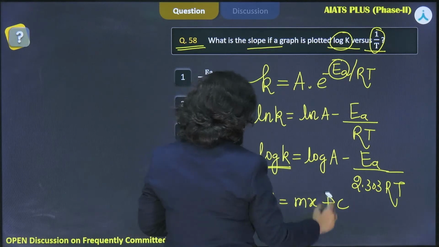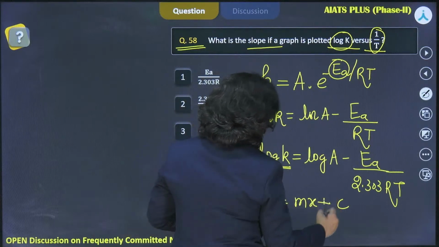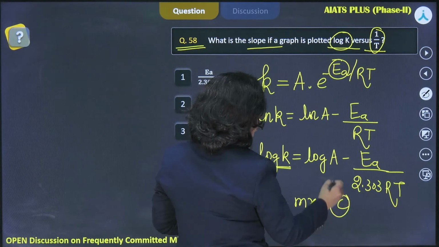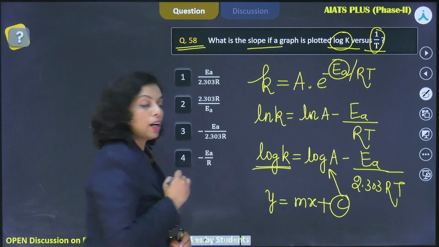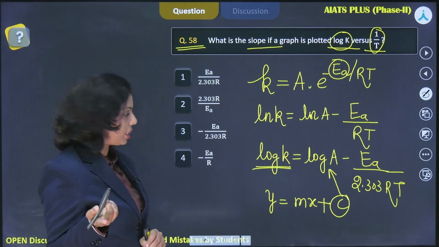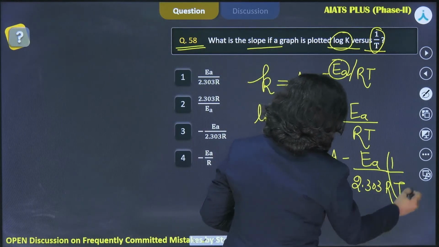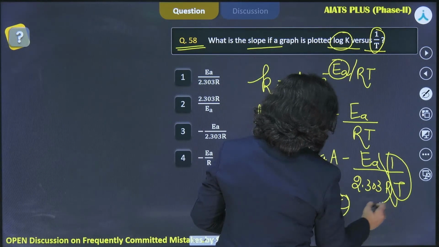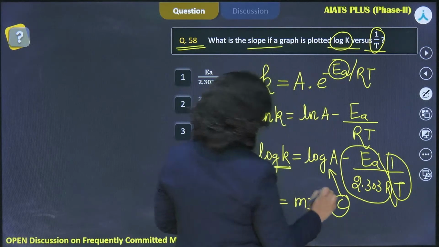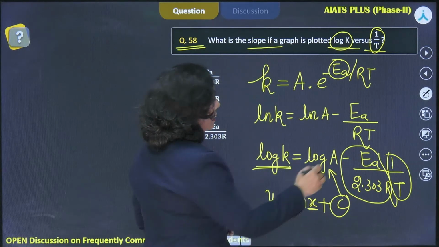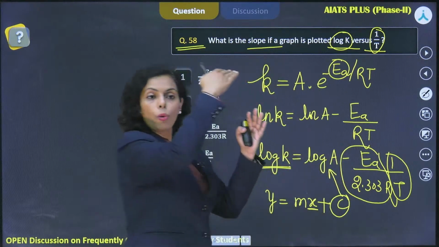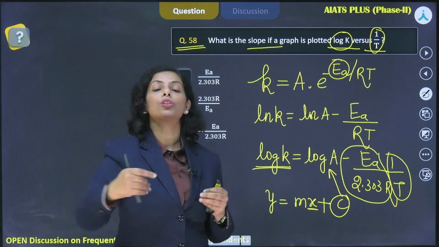Right? y = mx + c. And c is the intercept that's been represented by log A. A is the Arrhenius constant, everybody is aware. And on the x-axis you are taking 1 by T. So the remaining thing is m, which is the slope, and this negative sign is representing that the slope is negative, or downward, right?